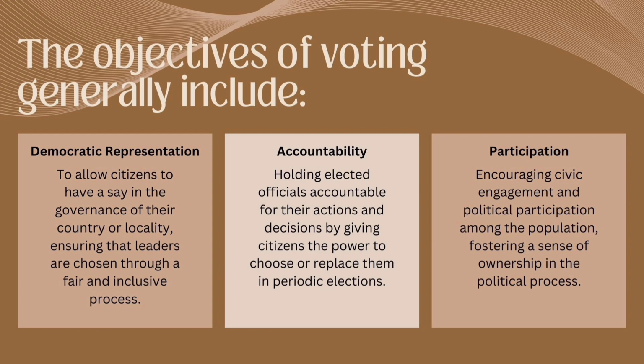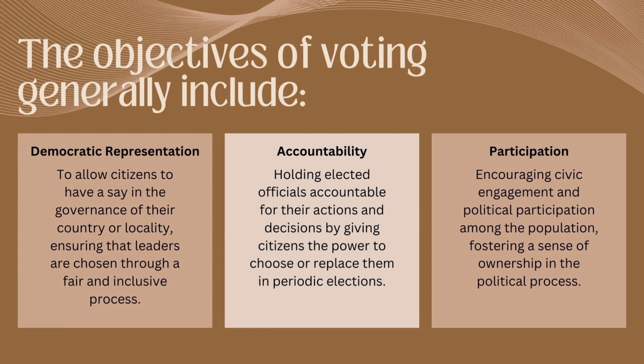So there are different objectives of voting. First is the democratic representation. Second is the accountability. Third is the participation. Fourth, protection of rights. Conflict resolution. Legitimacy. Expression of preferences. Equality. And lastly, change and progress. So first is the democratic representation. So democratic representation is to allow citizens to have a say in the governance of the country or locality, ensuring that leaders are chosen through a fair and inclusive process.